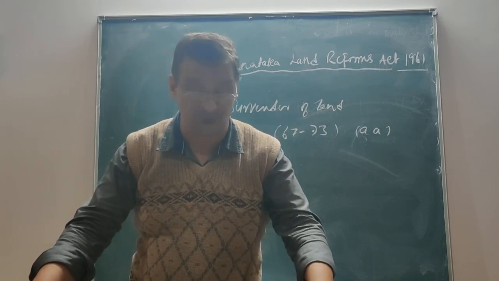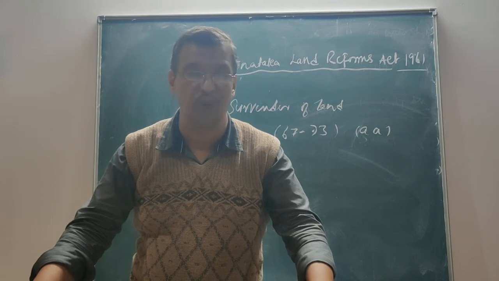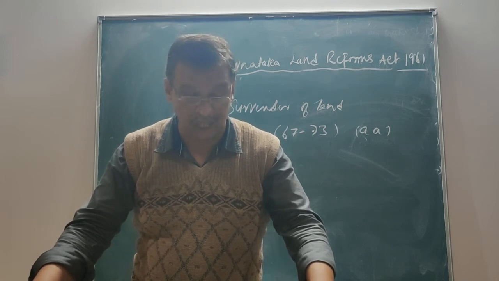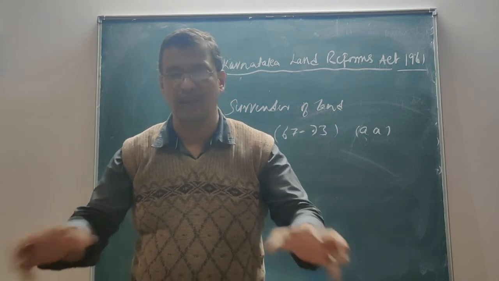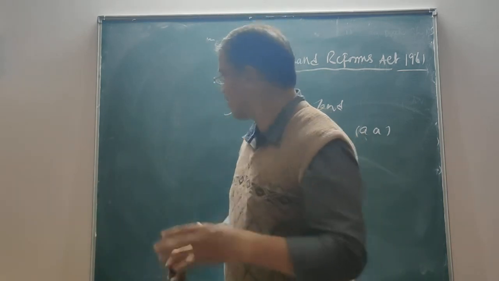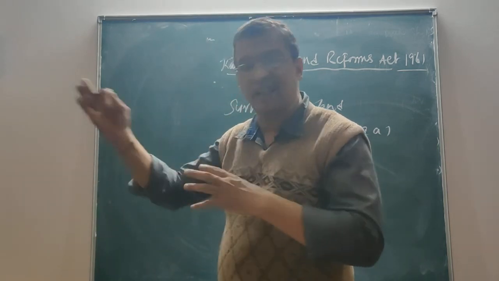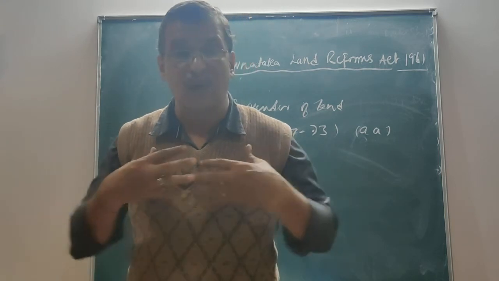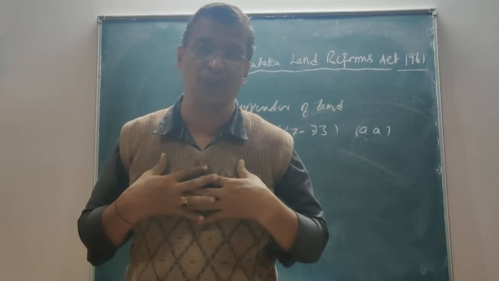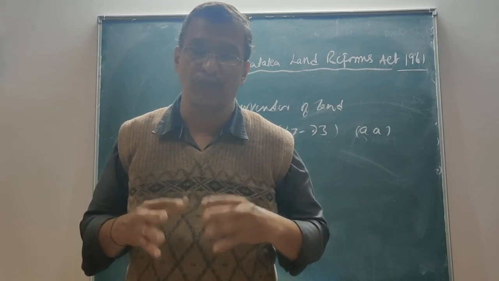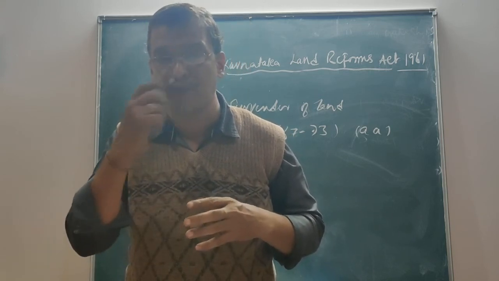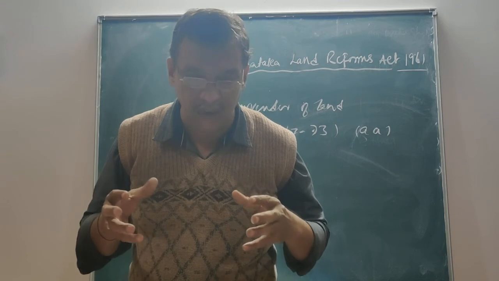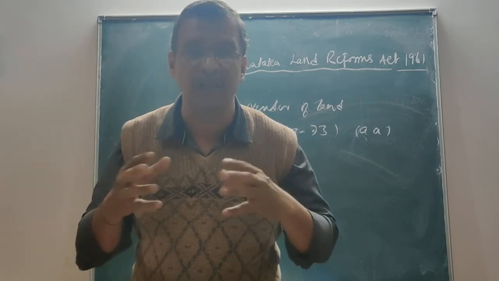So the land so surrendered, if it is not suitable for a person to have accessibility while surrendering. Suppose I am using three varieties of land in three different places within the same subdivision. Now the land I am using may not be suitable because I have no transport facility, where I have no accessibility to that land.